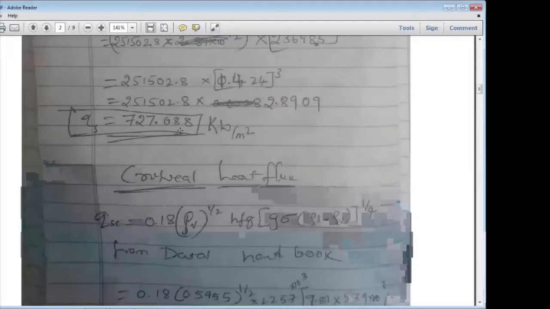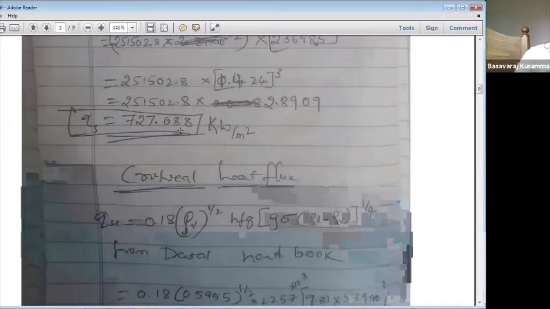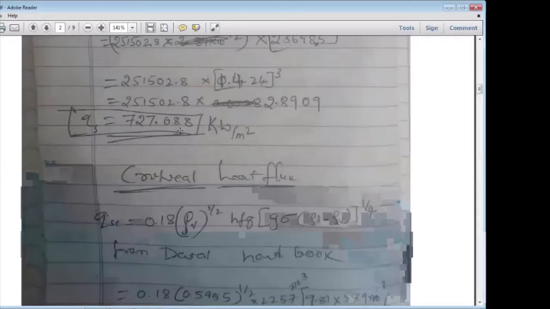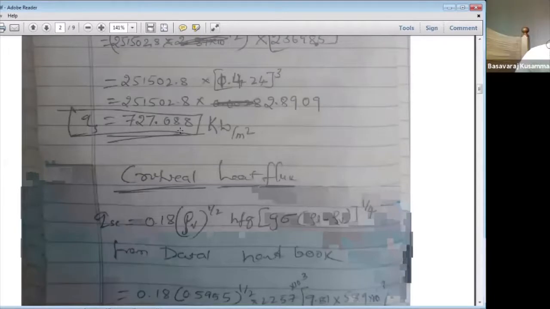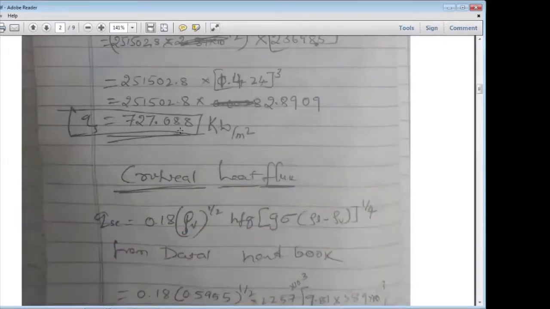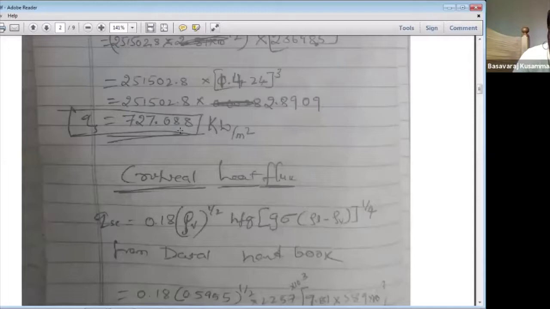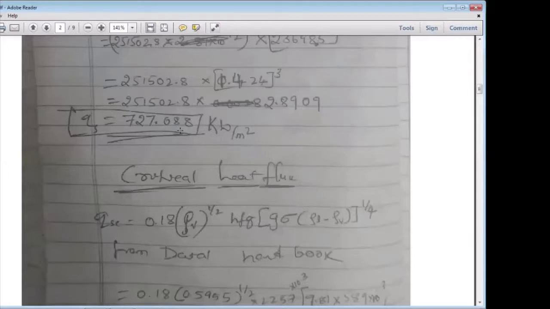Answer yourself. Please unmute yourself if you want to answer. Hello, my dear students, if you want to answer on the present numerical, please unmute yourself and answer.